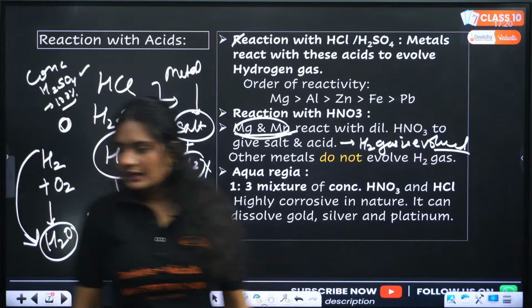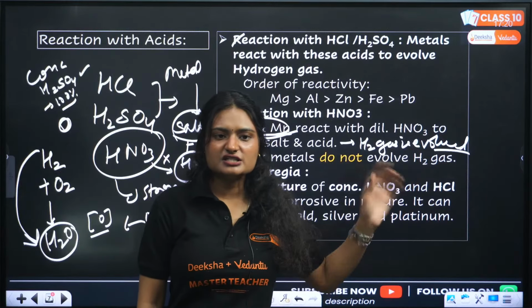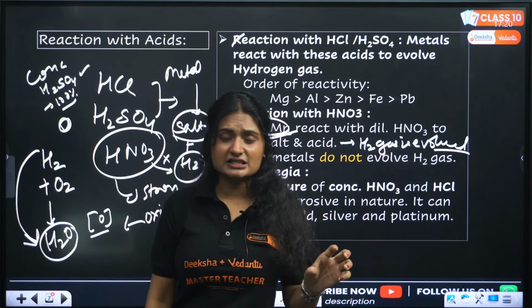Now aqua regia is a 1:3 mixture of 1 part concentrated nitric acid and 3 parts concentrated hydrochloric acid. It is highly corrosive. The other name is royal water. We call it royal water because it is used to dissolve these metals.